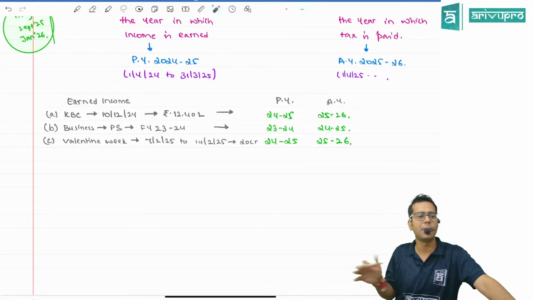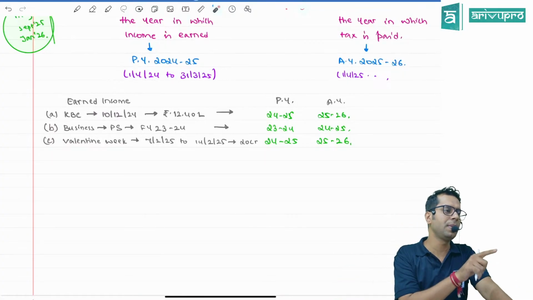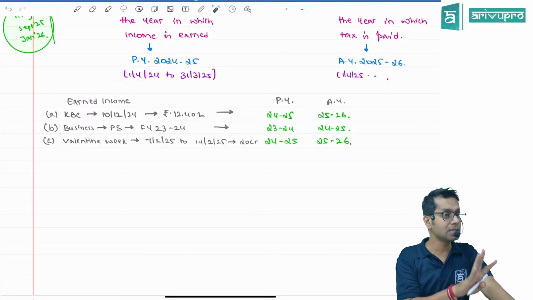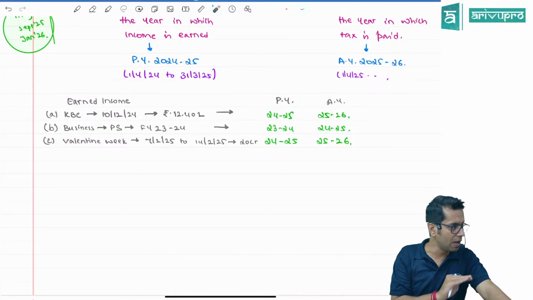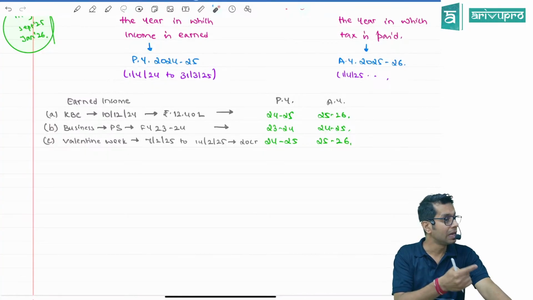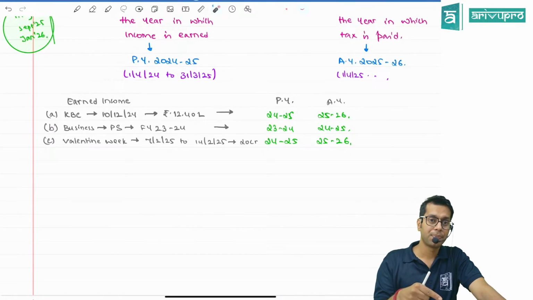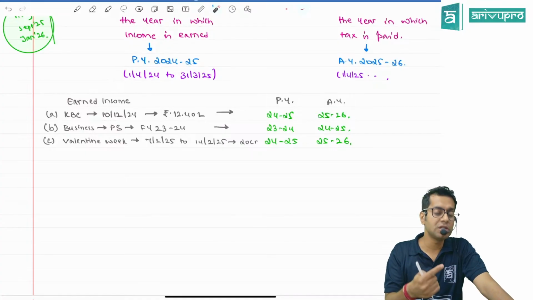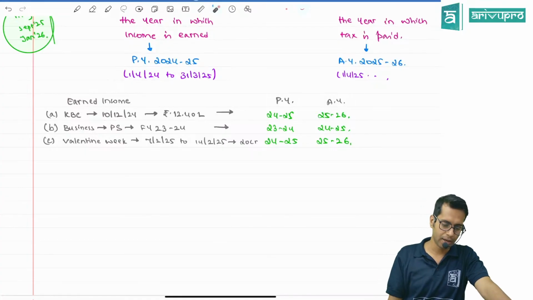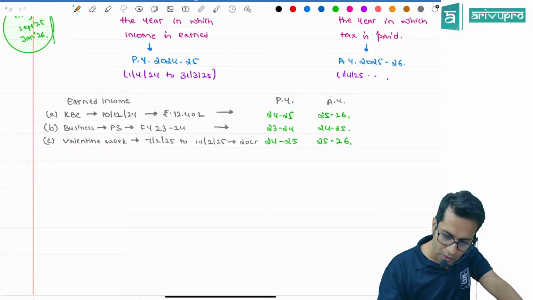So lawmakers are telling that normally previous year will be a period of 12 months, but it can be a period less than 12 months also, if there is a new source of income coming in the middle of the year, or a new business or profession which you have started in the middle of the year. I'll write that line also.